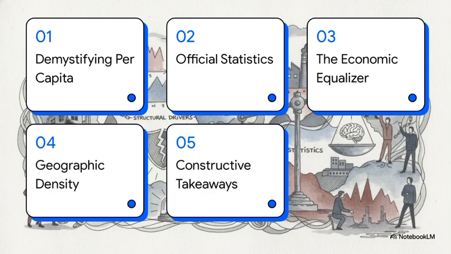So, here's our roadmap for today's explainer. First, demystifying per capita. Second, official statistics. Third, the economic equalizer. Fourth, geographic density and intraracial realities. And finally, number 5, constructive takeaways.